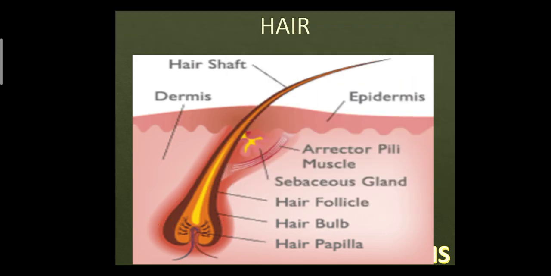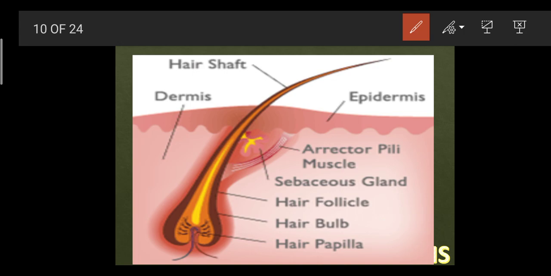We have seen that people in different regions have different hair colors. We have seen blonde hair, brown hair, black hair, white hair. Why is there so much variety in the colors of hair? In skin color we have only two colors, black or white or whitish. Whitish means a mixture of black and white. But in hair there are too many colors. Why? Because a pigment present inside your hair also, the name of that is melanin.